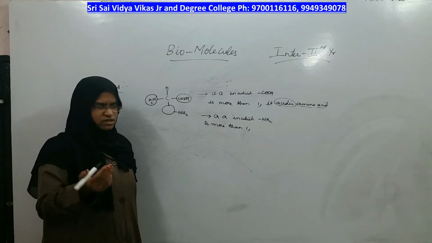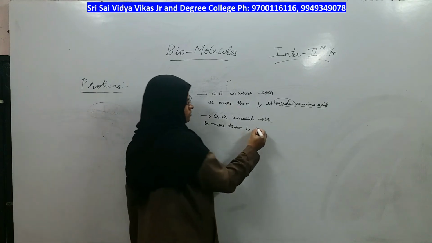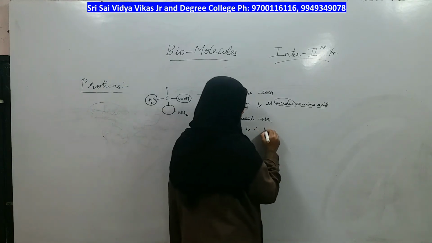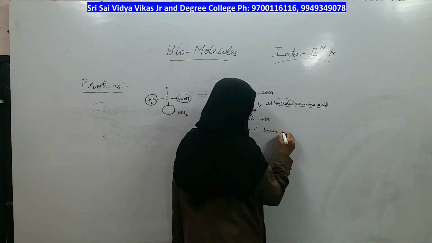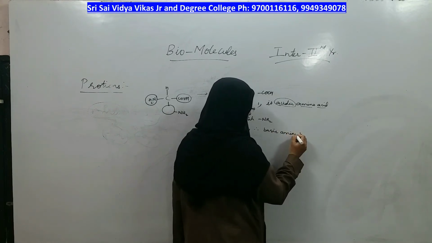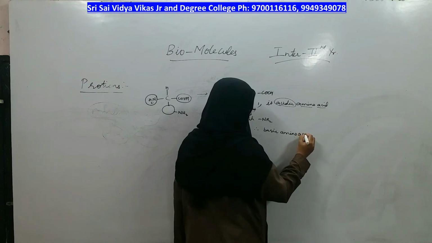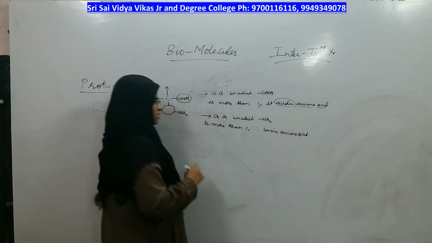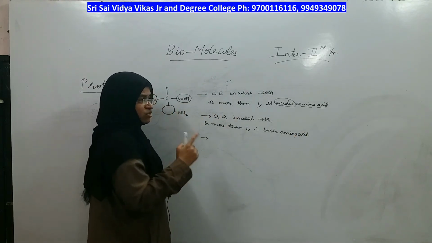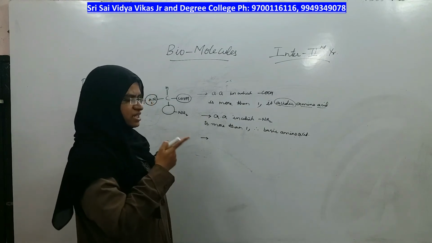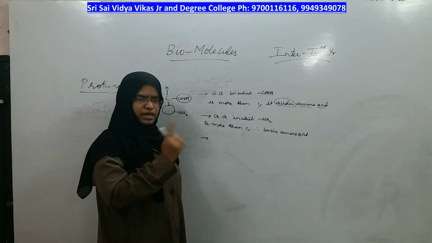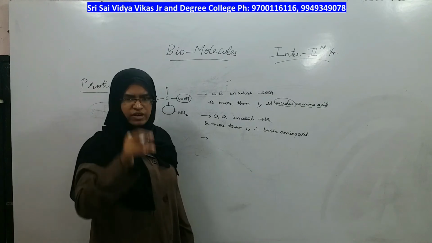Therefore, the total nature of the amino acid is basic, and the amino acid is called a basic amino acid. Right? Okay. Which amino acid comes under acidic type, basic type, and the next category we will see while writing the